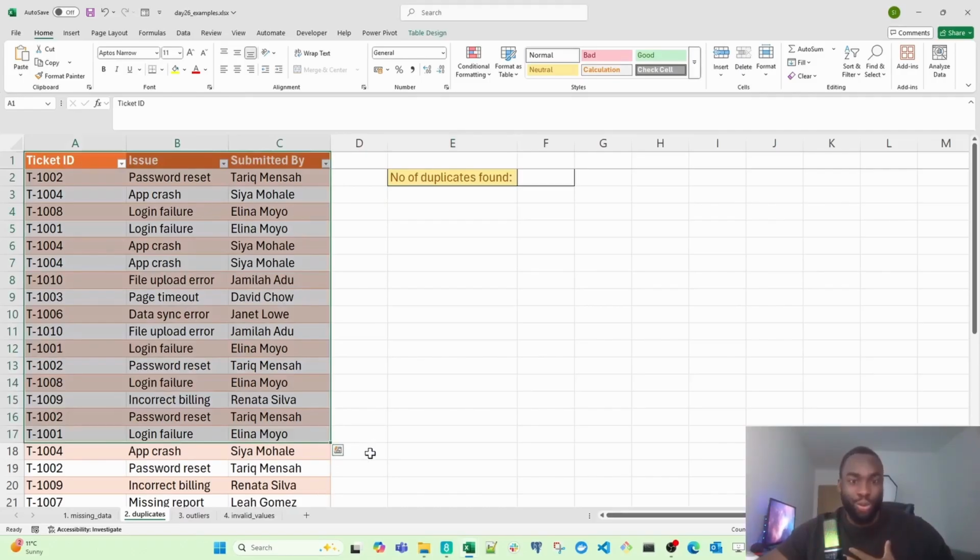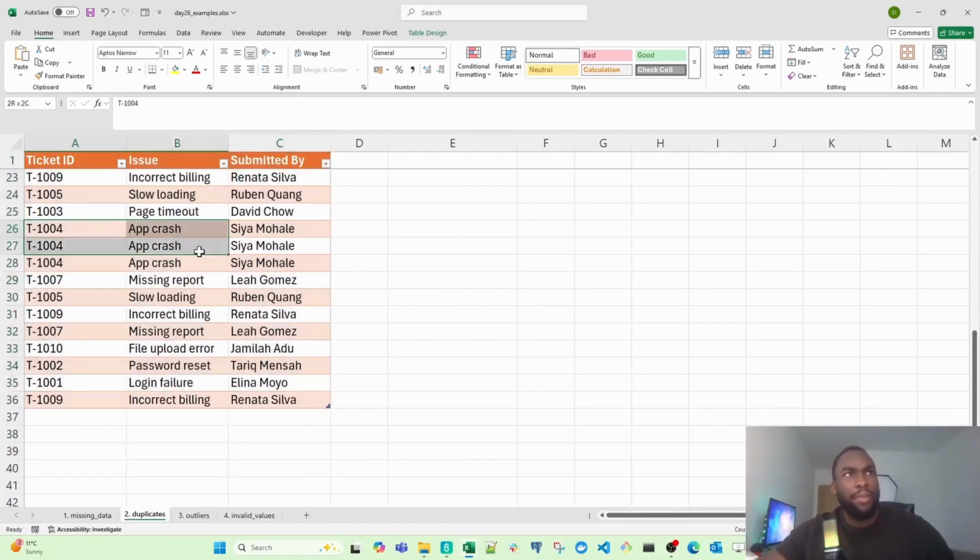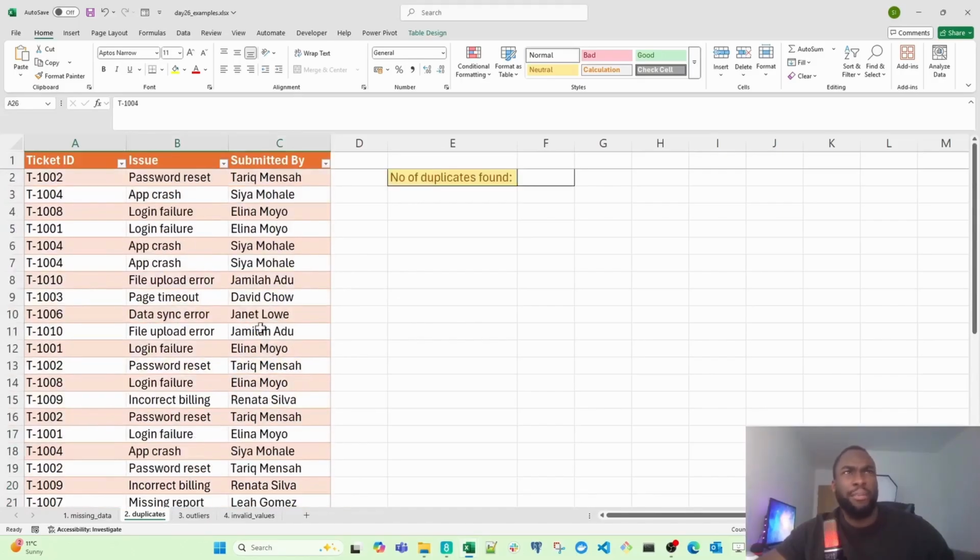We've been asked to audit the spreadsheet, and we're basically just a pair of second eyes before it gets to leadership. If there are duplicates, then that's a billing risk. That could mean that the same issue is being billed or counted twice, and we may be overstating how many cases are actually being handled. That's obviously not good, so let's help them find out. The first thing we need to do is flag all the duplicates. Some of them may be visibly obvious, some of them may not be.